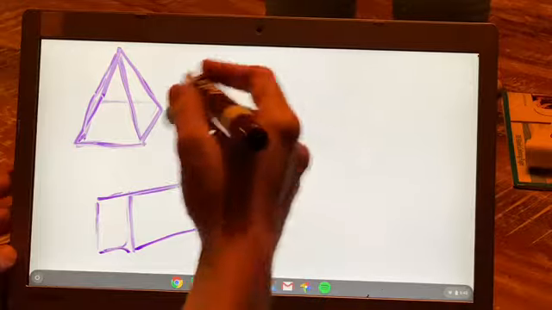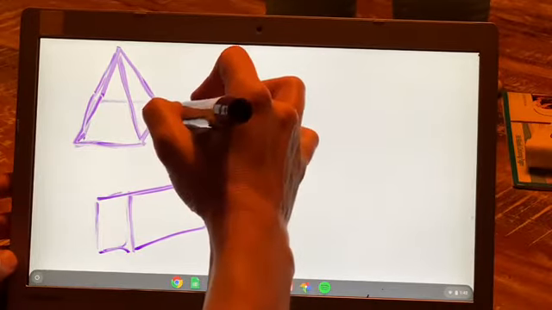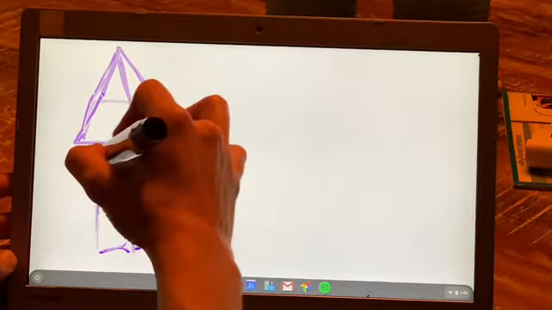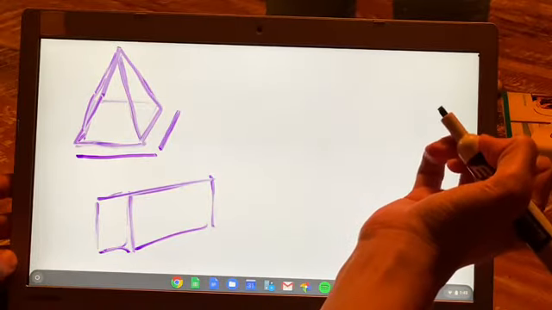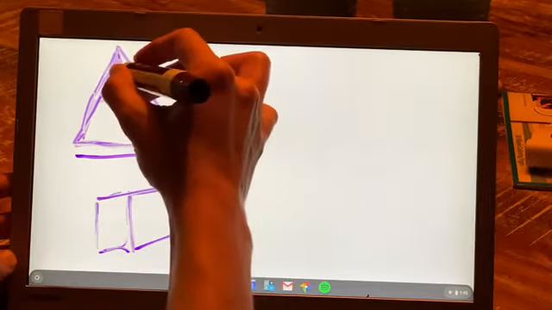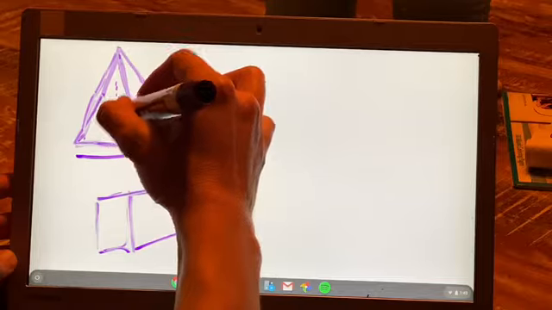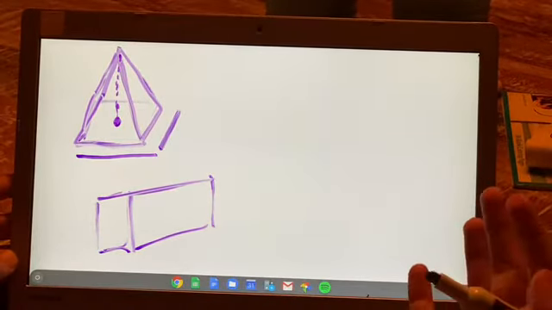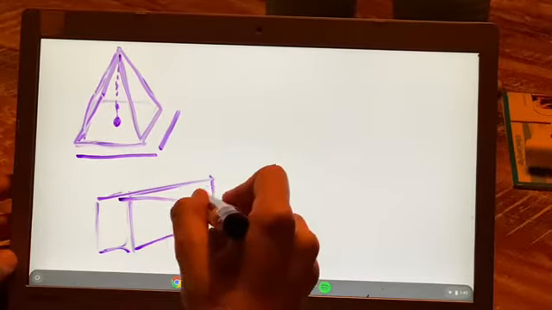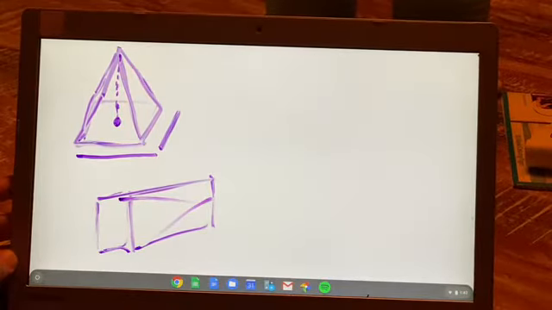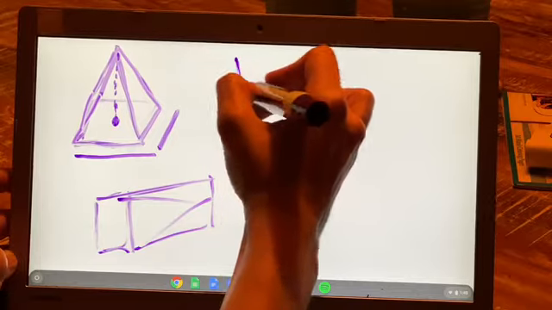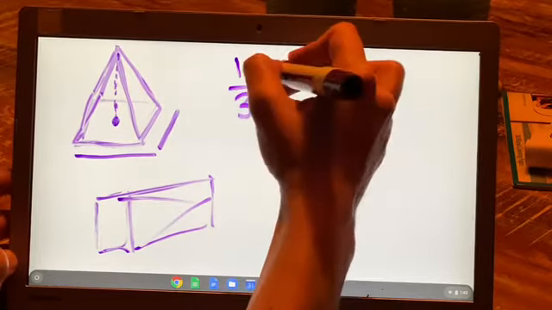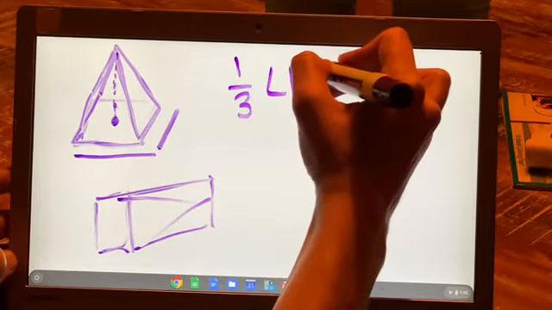But in this case, we are going to do the length times the width, like the area of the base times the height. But just like the cone inside a cylinder, this is like a piece of this, right? Pyramid is like if I cut out a piece. So it's actually 1/3 times the length times the width times the height.